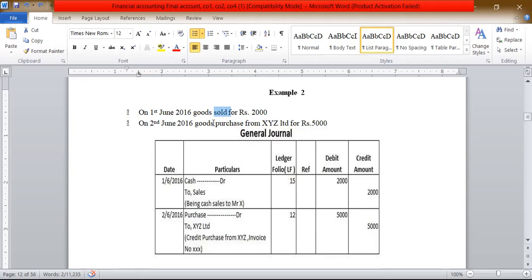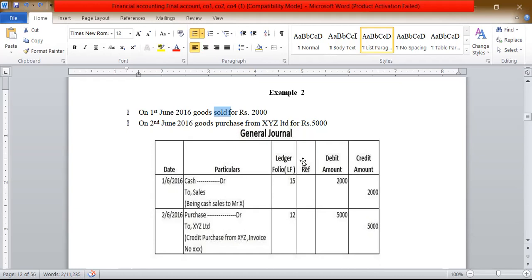Goods purchased. Goods is the real account. In the real account, debit what comes in, credit what goes out. Whenever you purchase something, purchases will be debit, because according to the real account, debit what comes in. Goods are received, so purchase account debit to XYZ Limited, credit purchase from XYZ.